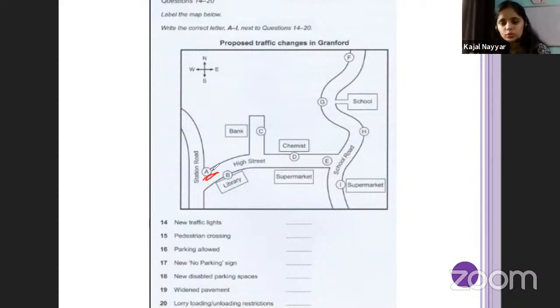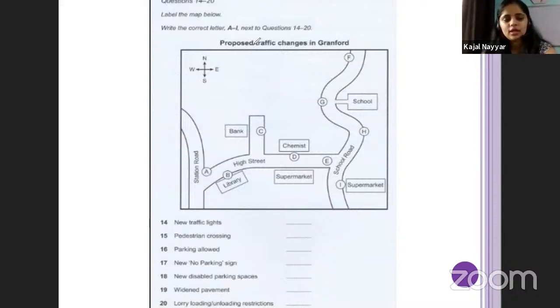But what you need to do is listen to the audio very clearly and see what the different points are that they are talking about. Try to identify what reference points they are giving at the moment, so that I can identify what different things they are going to speak about. So this is what you have to do in these types of questions.